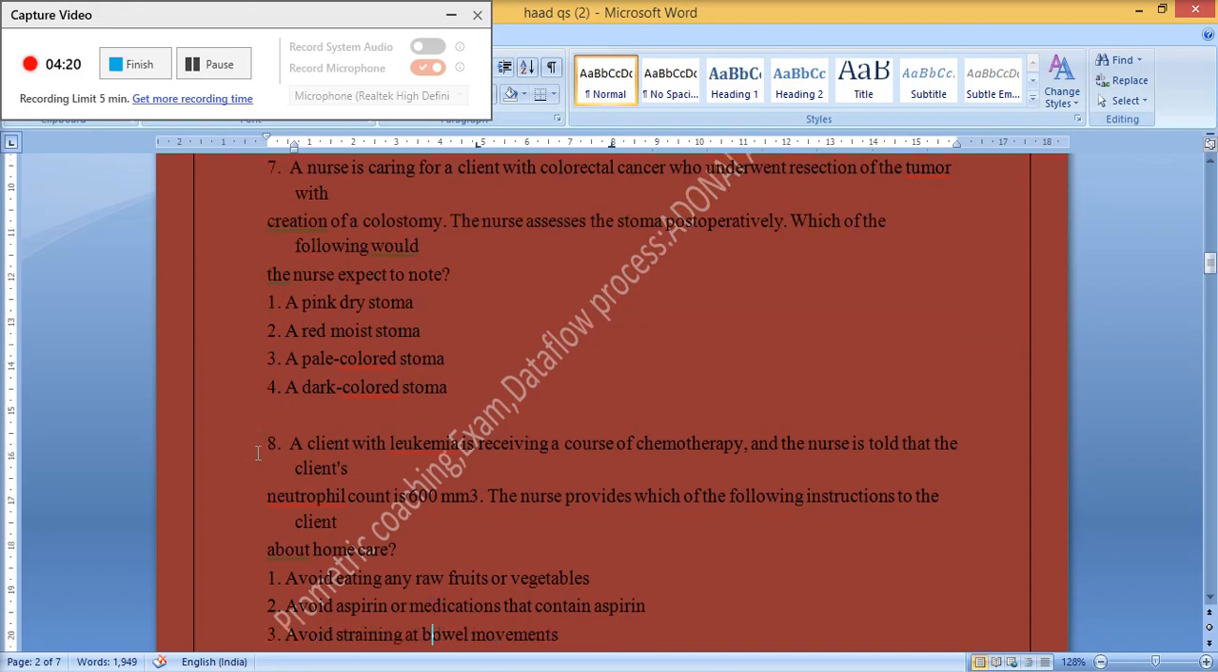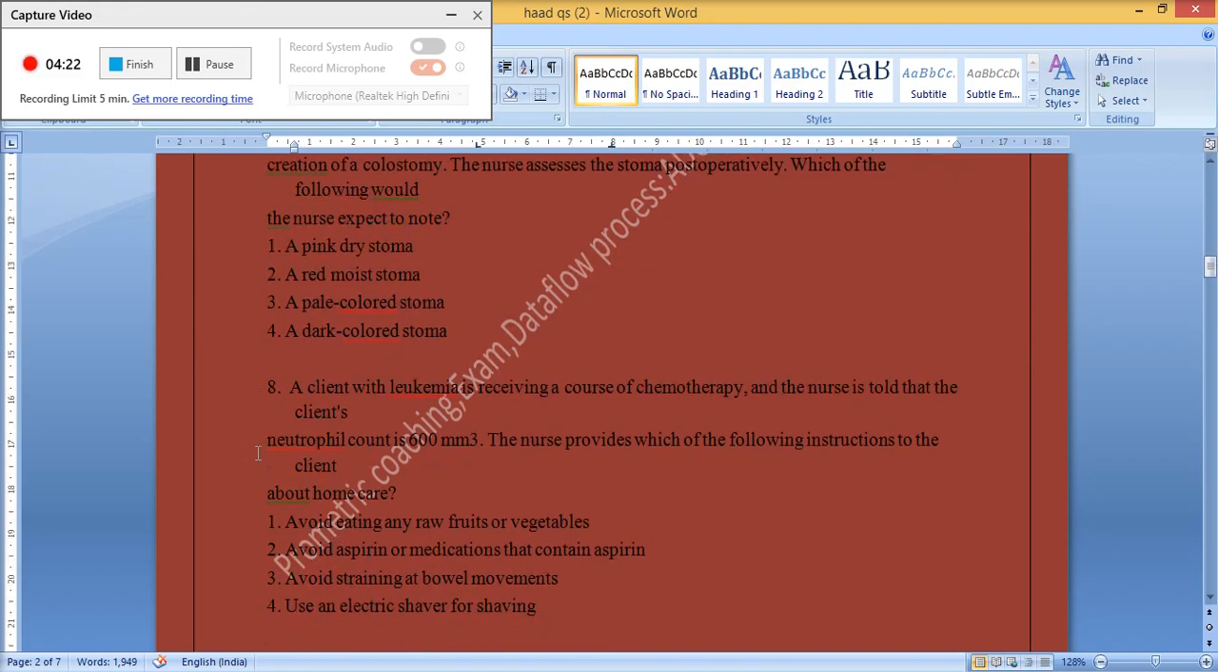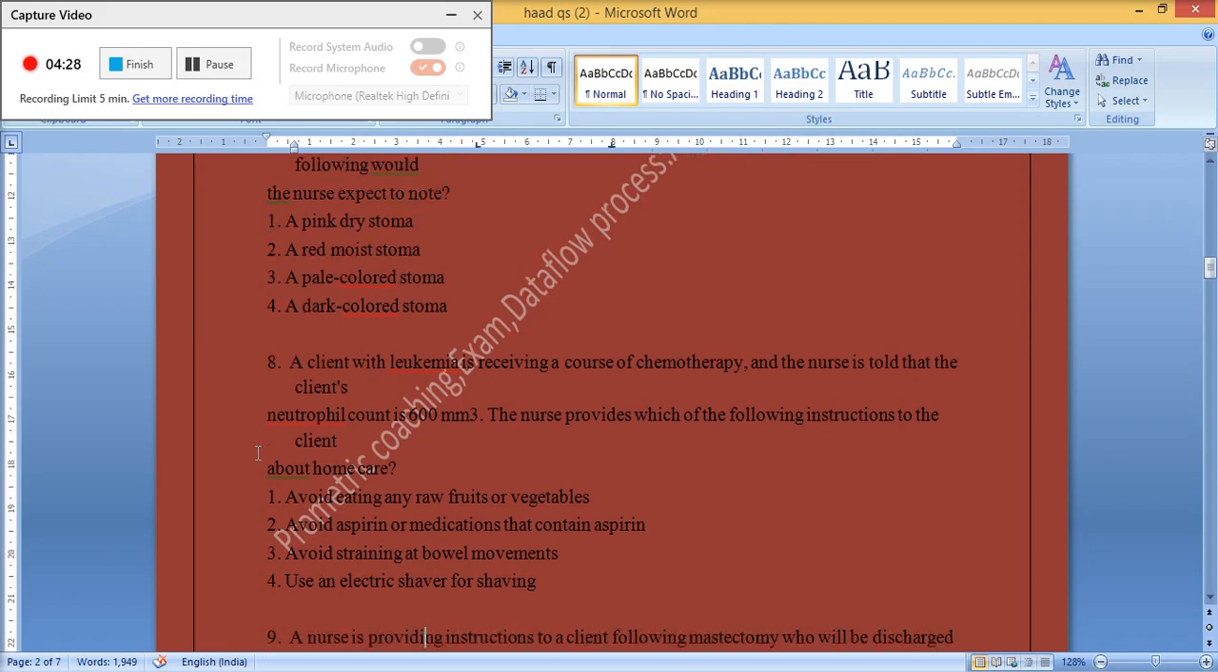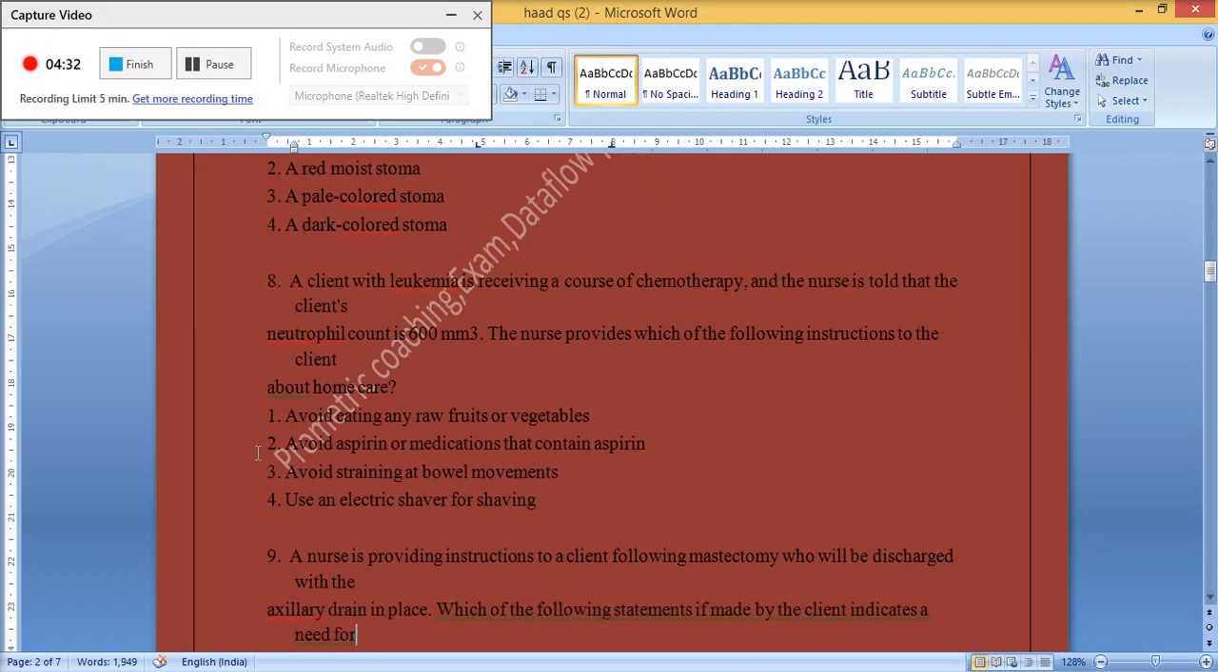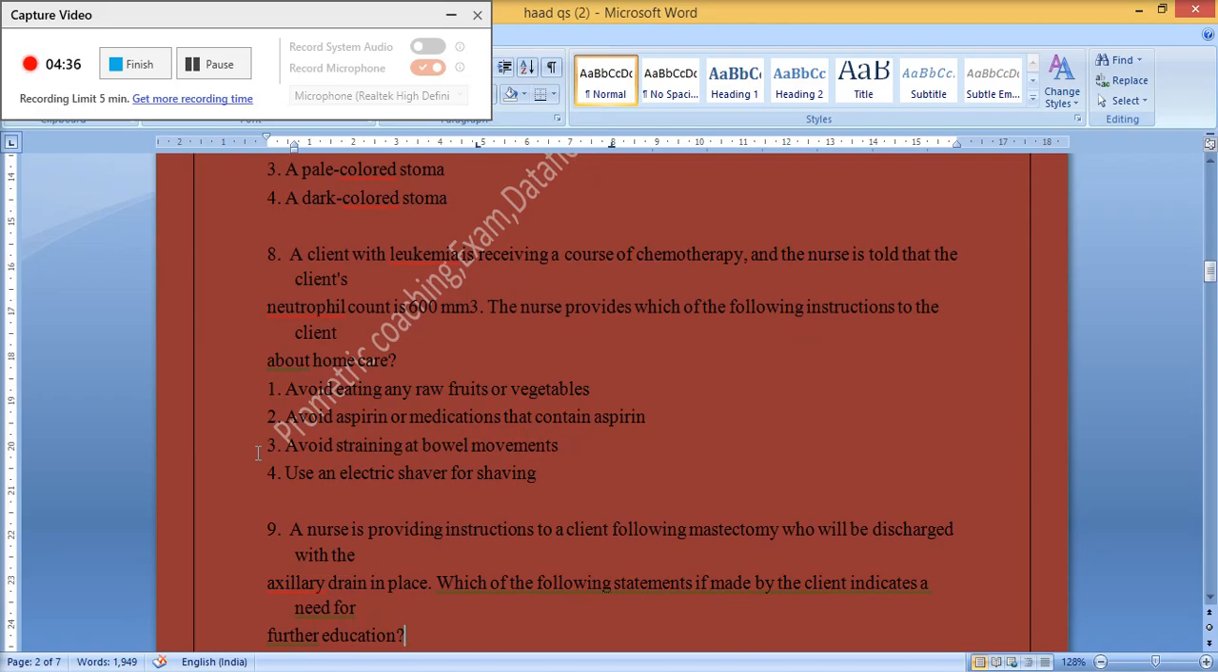8. A client with leukemia is receiving a course of chemotherapy, and the nurse is told that the client's neutrophil count is 600 per mm³. The nurse provides which of the following instructions to the client about home care? 1. Avoid eating raw fruits or vegetables. 2. Avoid aspirin or medication that contains aspirin. 3. Avoid straining during bowel movements. 4. Use an electric razor for shaving.